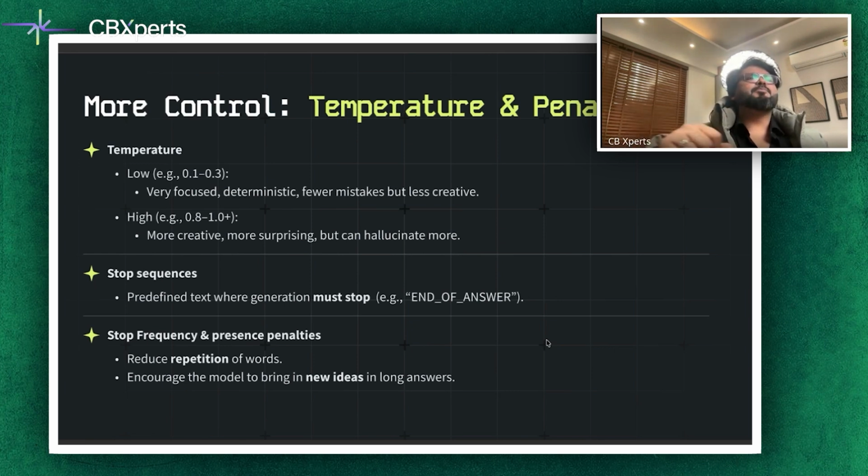Frequency and presence penalties, again, reduce repetition and encourage the model to introduce new ideas. Think of temperature as something which adds more intensity, and penalties as telling the chef, don't add the same spice twice. So temperature gives you variants that add more masala, more different scenarios, and penalties say that while you're doing it, do not add the same spice again and again.